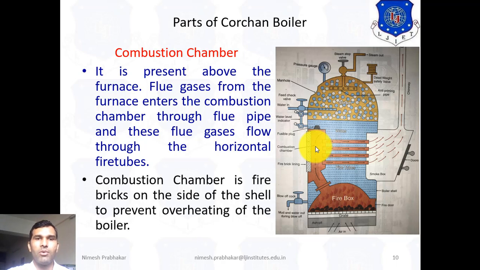The combustion chamber is lined with fire brick on the side of the shell to prevent overheating of the boiler. So this is a fire brick and these are the tubes. Hot gases come from the firebox or furnace to the combustion chamber, and then the combustion chamber provides hot gases to the tubes.